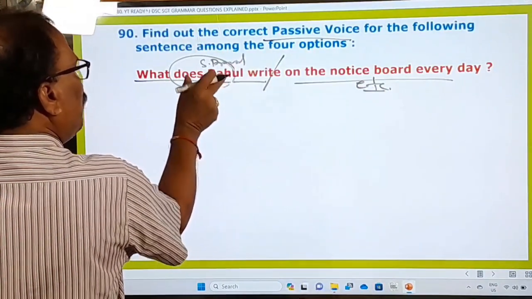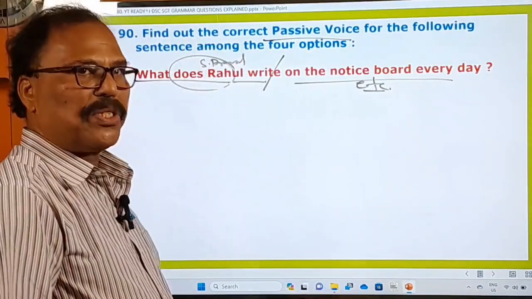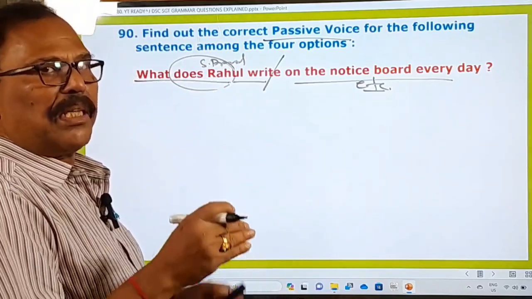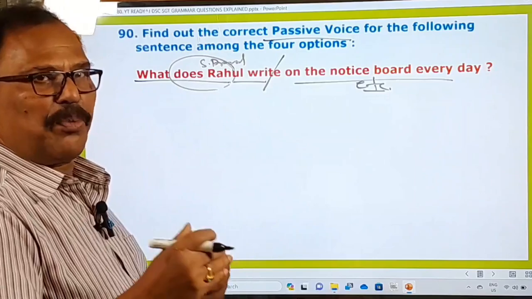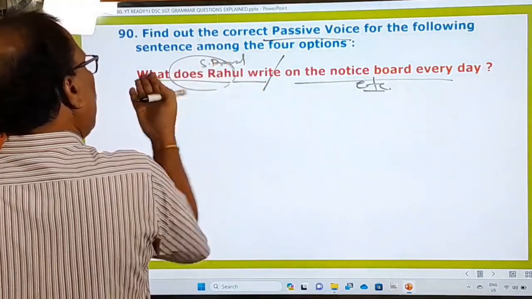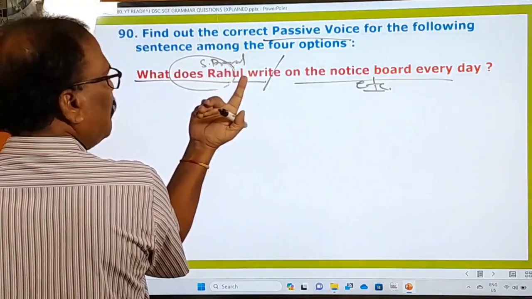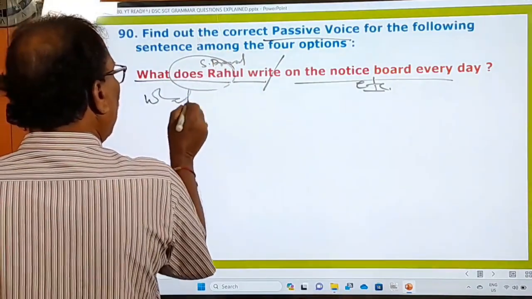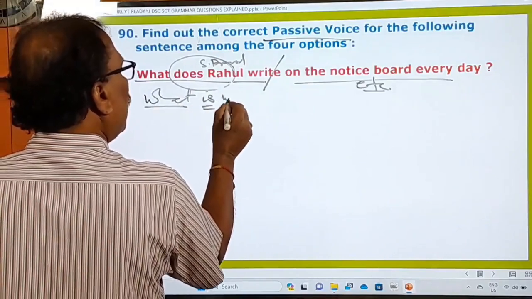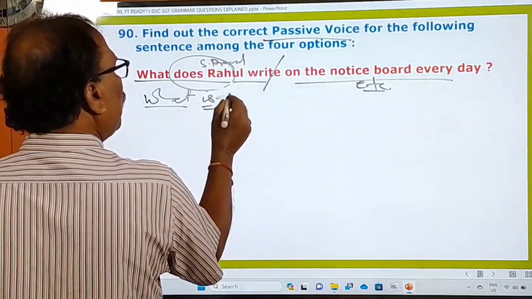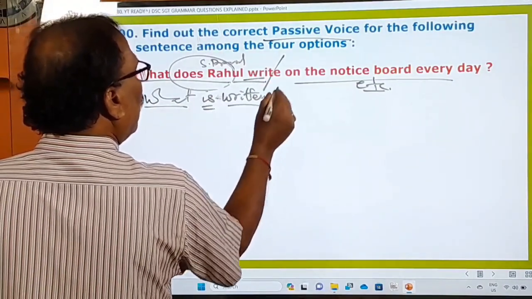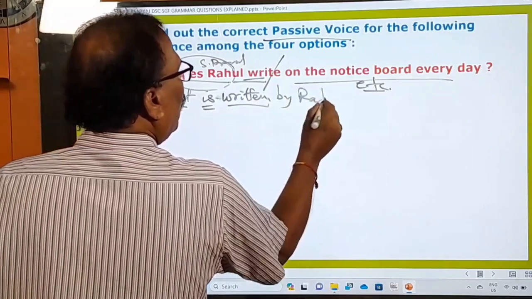When you change this simple present into passive voice, you must use is or are. If the subject is singular, is. If the subject is plural, are. So what should we say? Now there is no object because the object is the question word: what does Rahul write? That's why what is singular, therefore it is "is". What is? Now immediately after writing the helping verb, we have to write this verb in the past participle. What is written by Rahul?